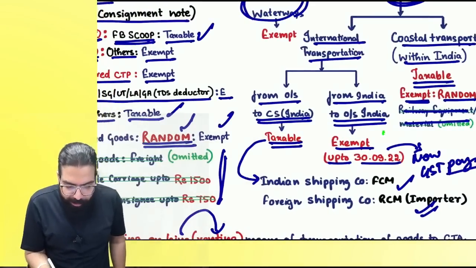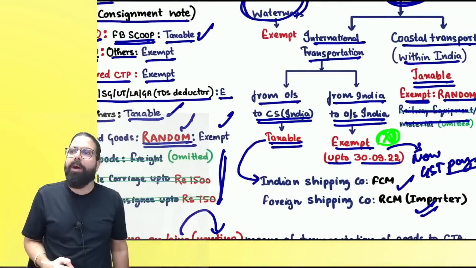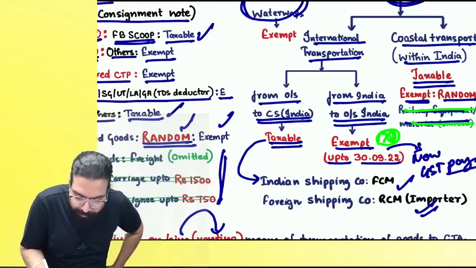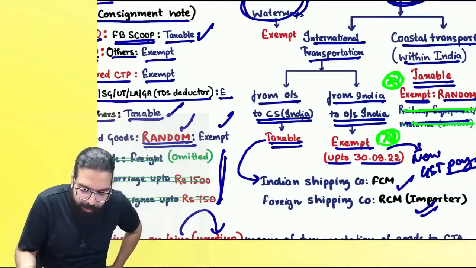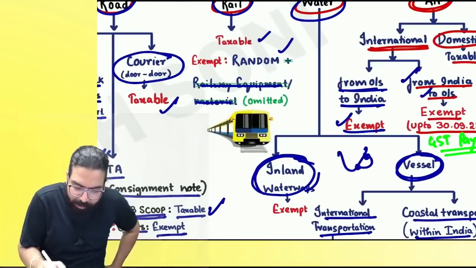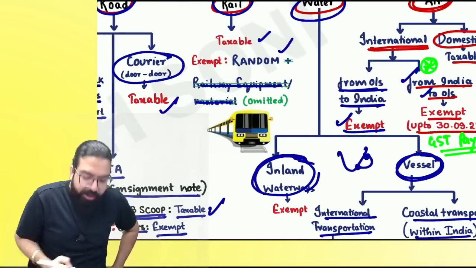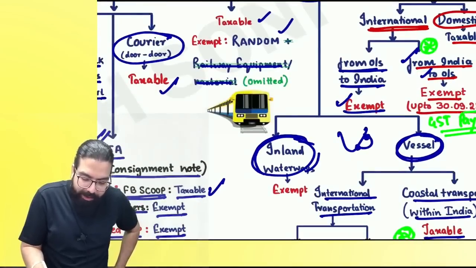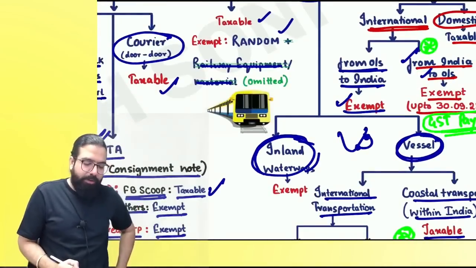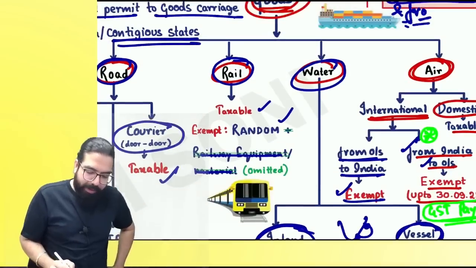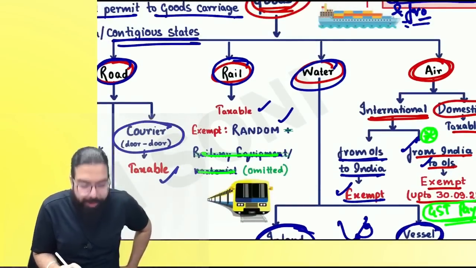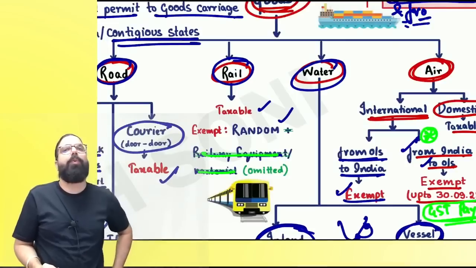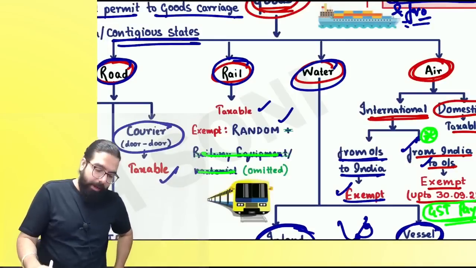The next one over here is this point, everyone. Earlier it was exempt, now it is taxable. This point, everyone: random item mein railway equipment deleted, correct, everyone. Then international transportation from India to outside India by air was exempted till 30th of September. Now it is taxable. Rail transportation, railway equipment was exempted. Now it is taxable. Railway equipment transported through rail will also be taxable.